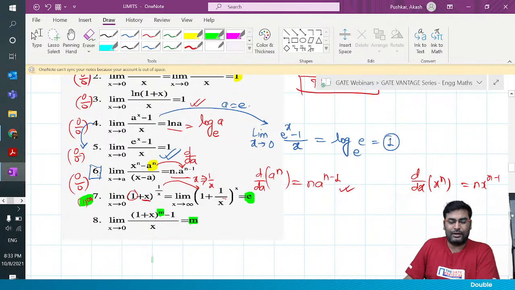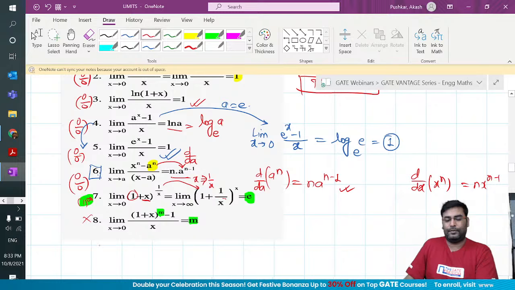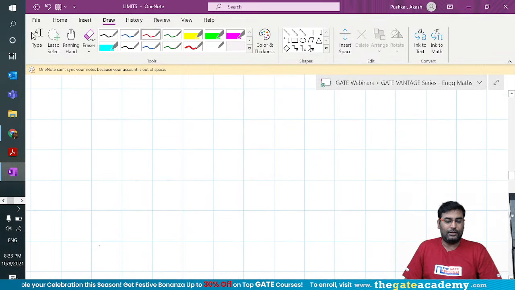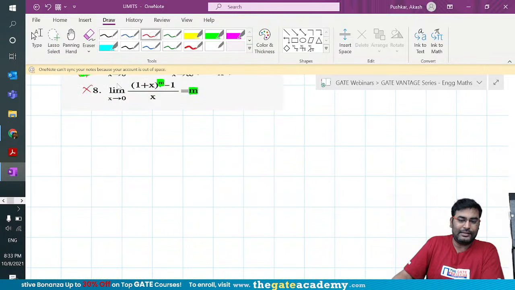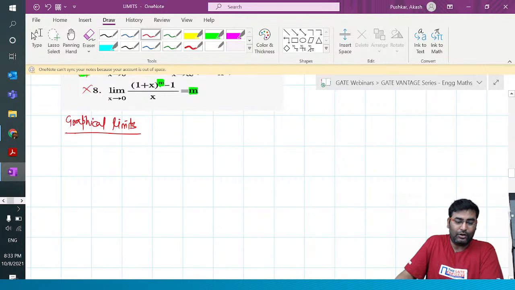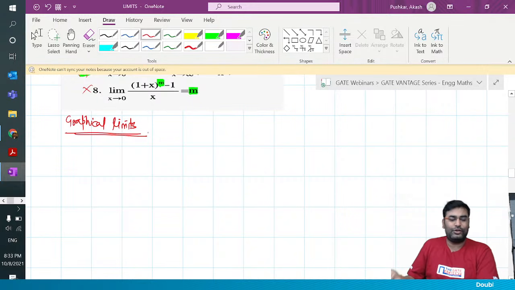So here I'm trying to just give you something extra. You can ignore this, not very important, so you can also ignore this formula, but that's fine. Then guys, I'll talk about graphical limits, and this is not something you can miss. I know a lot of the time people think, where are we going to use graphical limits?